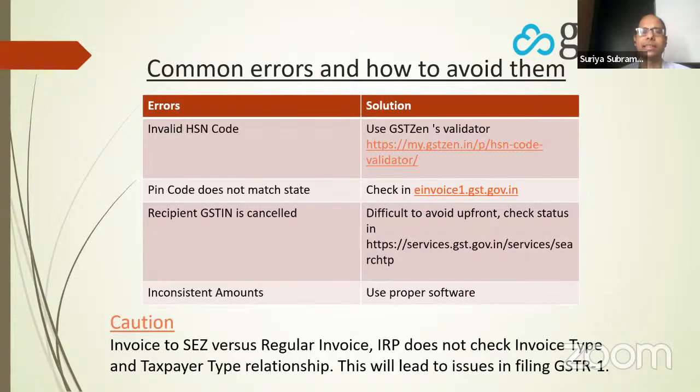So here are some common errors that you have seen people encounter. Like there are HSN code issues. GST portal and the NIC are very strict about the HSN codes. So make sure that you have proper HSN codes. You can use our validator and other utilities. PIN code has to match the state code. So please check that. Make sure that your masters are correct. And the recipient GST, if it's cancelled, you have no other option. You simply have to issue a B2C invoice and use proper software so that your amounts are correct and your e-invoice JSON is proper.